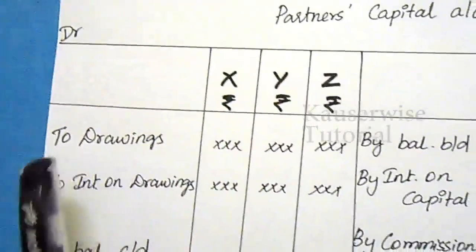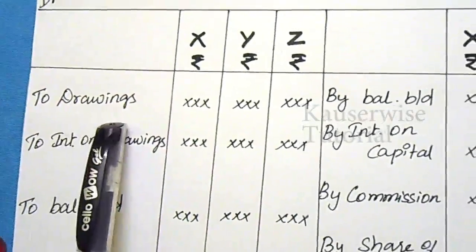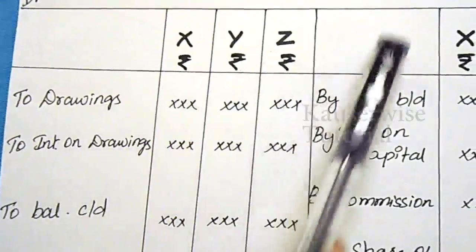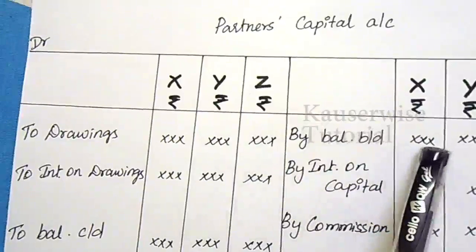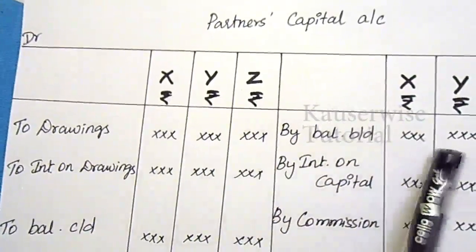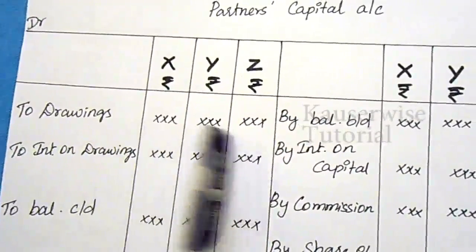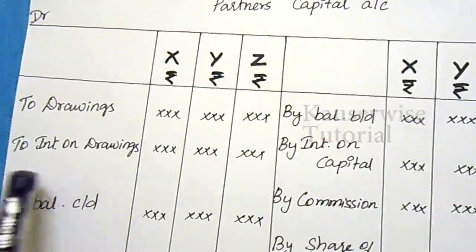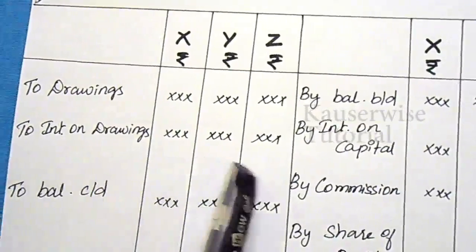The first one is drawings. Drawings means the amount withdrawn by the partner from the partnership firm. So it will reduce the partner's capital account, because if the partner withdraws money from the capital, it will lead to a decrease in his capital. So the capital account is debited. Drawings are entered in the partner's capital account separately, on the debit side. Then any interest on drawings will also be debited in the partner's capital account.